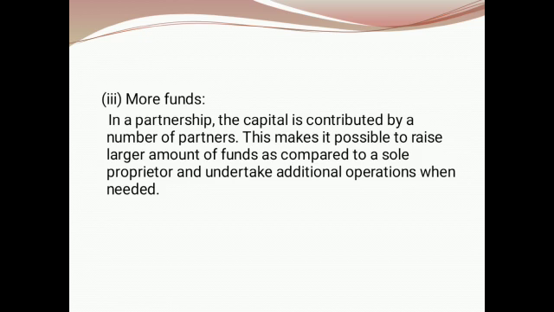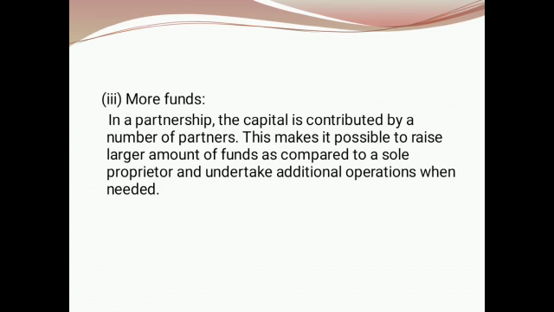But when it comes to the partnership firm, when two people come together and invest, funds will become more. So in a partnership, the capital is contributed by a number of partners. This makes it possible to raise a large amount of funds as compared to the sole proprietor and undertake additional operations when needed. So a partnership firm can collect more funds as capital is contributed by a number of partners.